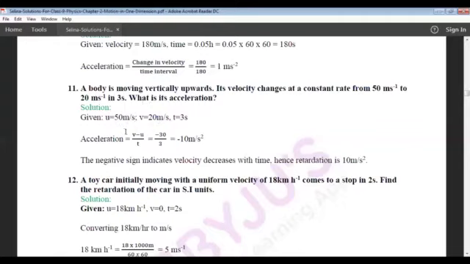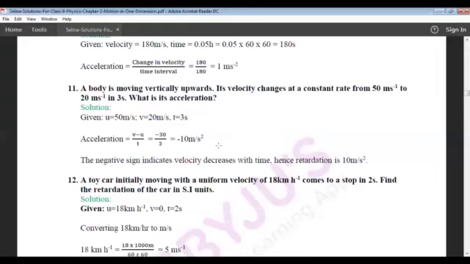Therefore, acceleration is equal to v minus u divided by t. That is nothing but change in velocity divided by time taken. So change in velocity, final velocity v is 20 meter per second minus initial velocity 50 meter per second. That is nothing but minus 30 meter per second divided by time t is 3 seconds. Therefore, acceleration is minus 10 meter per second square.